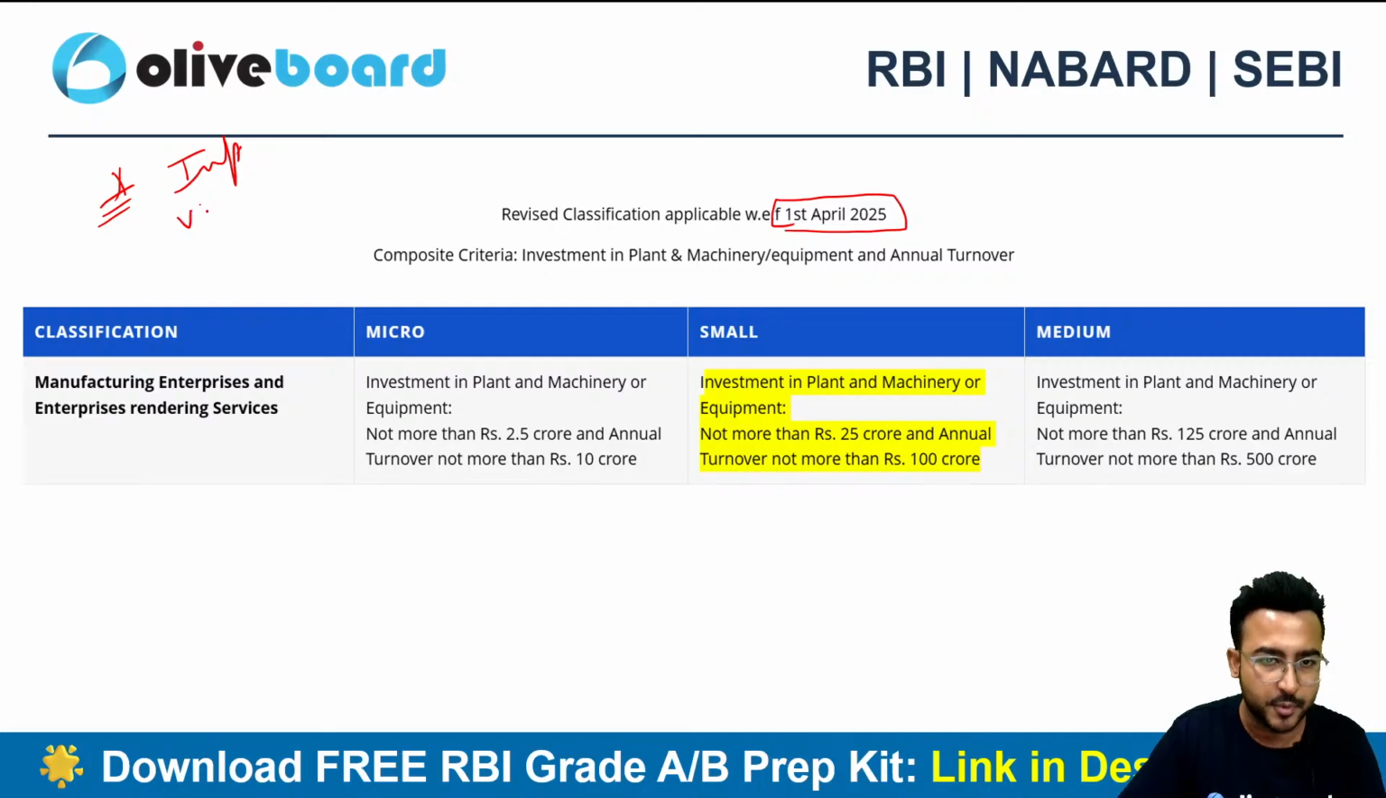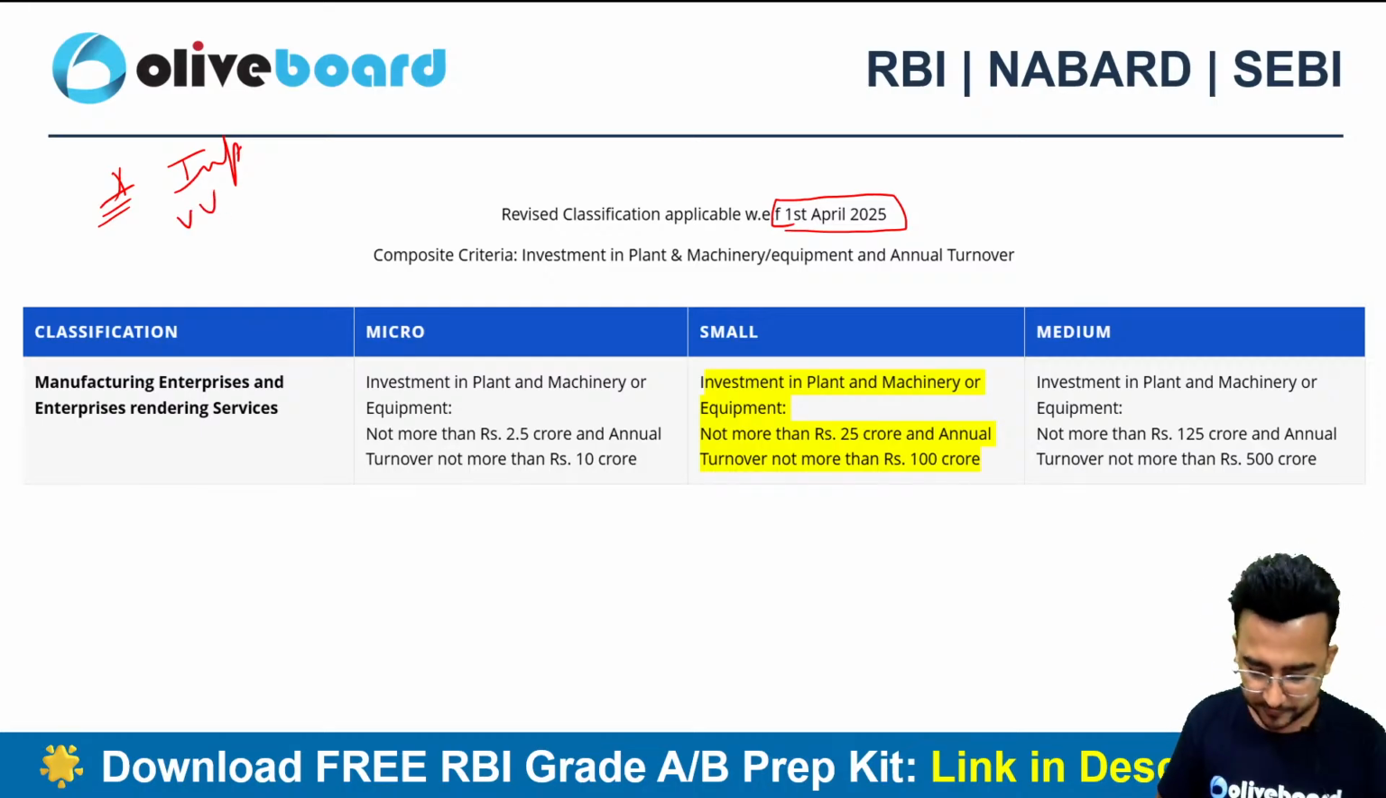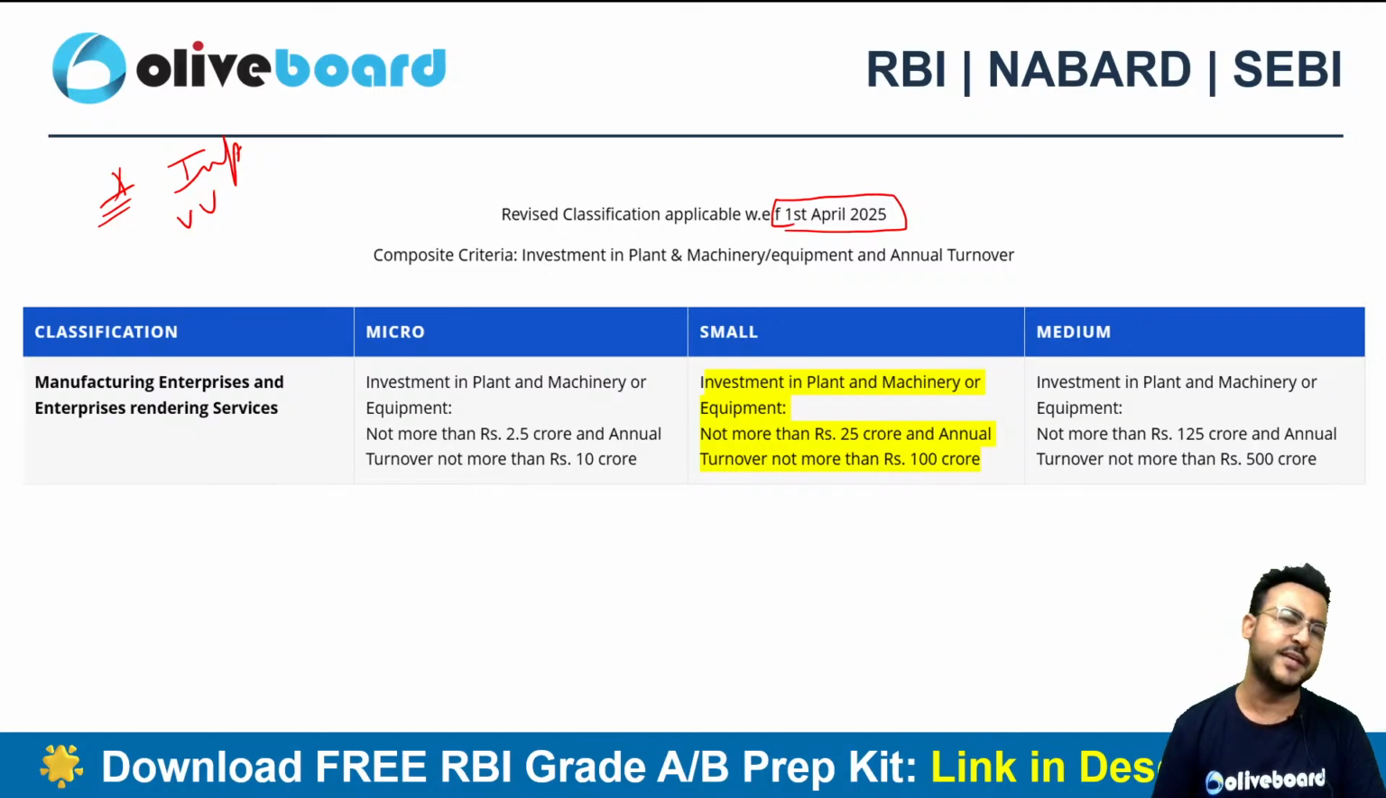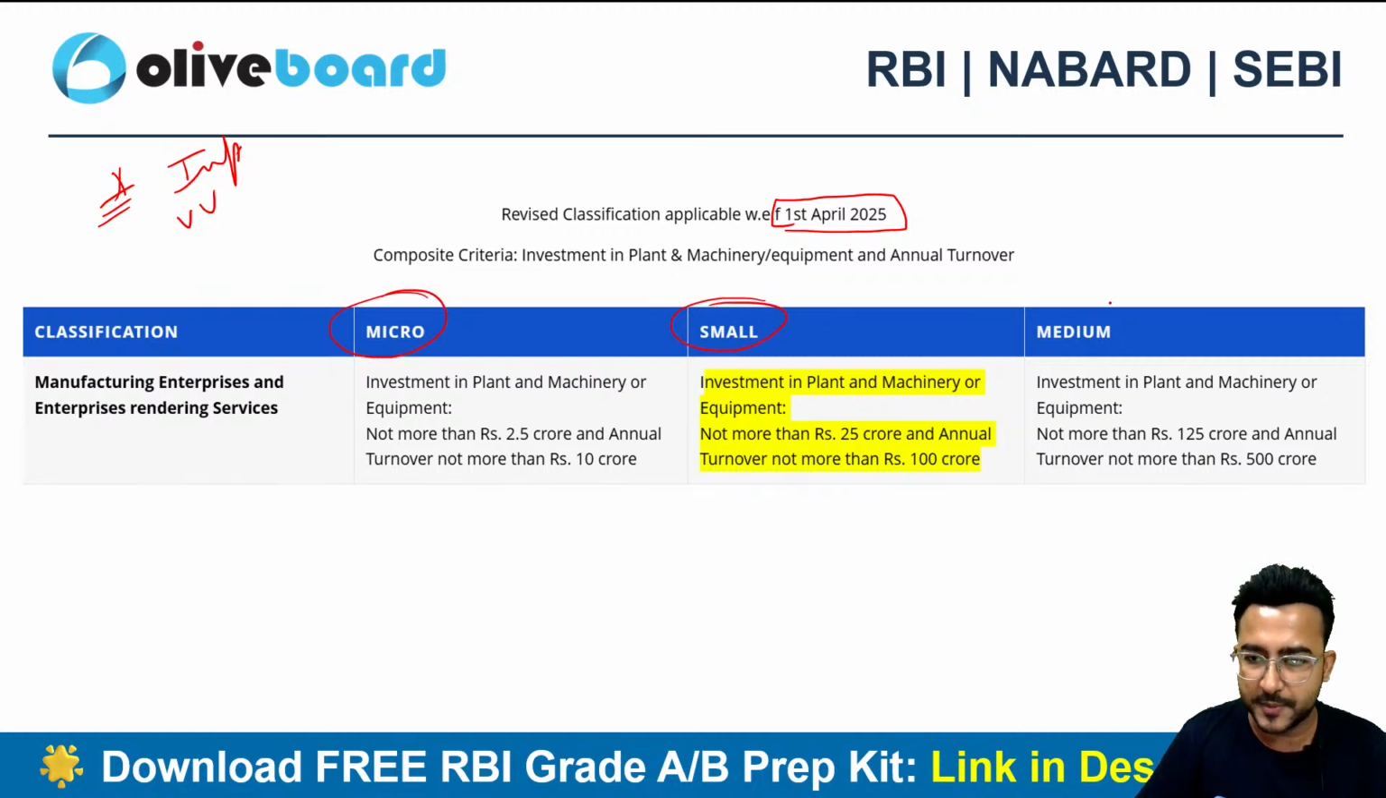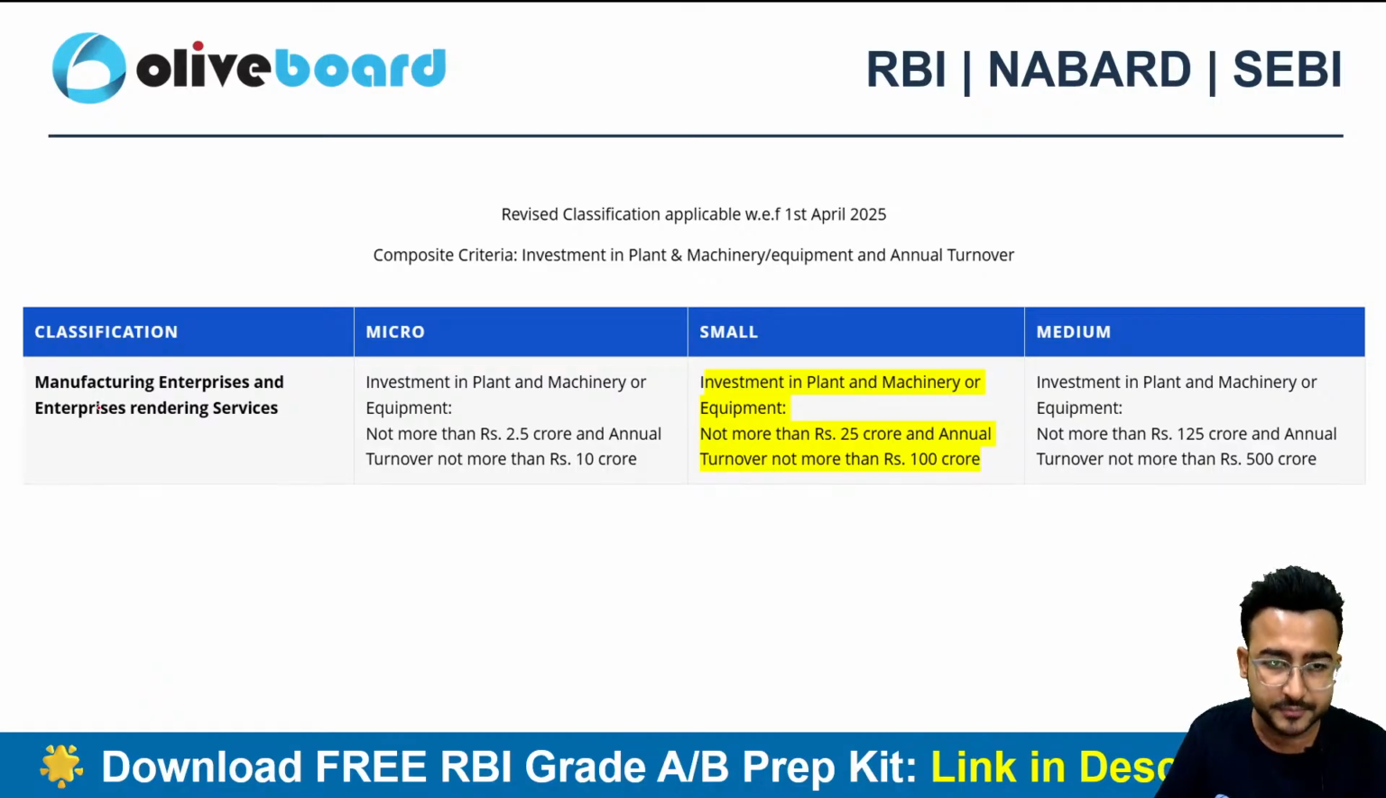This is very important for your examination. Okay, this question can directly come in your 2025 RBI Grade B examination, whether in phase 1, it can come in phase 2 as well. What is the classification criteria? Depends on whether you are a micro enterprise, small enterprise, or a medium enterprise. Okay, this is the new classification criteria.